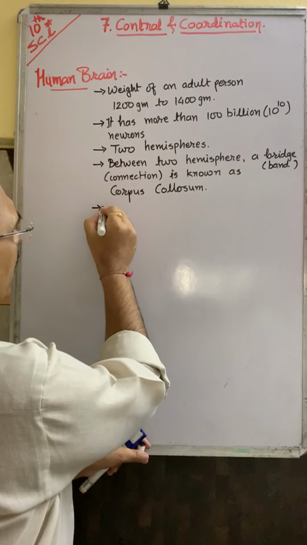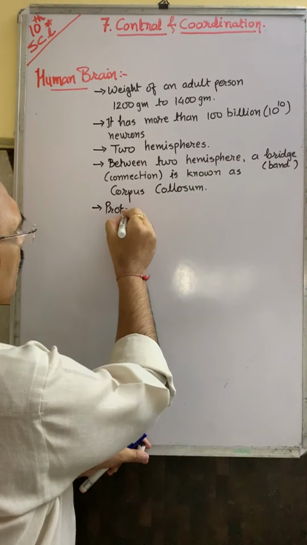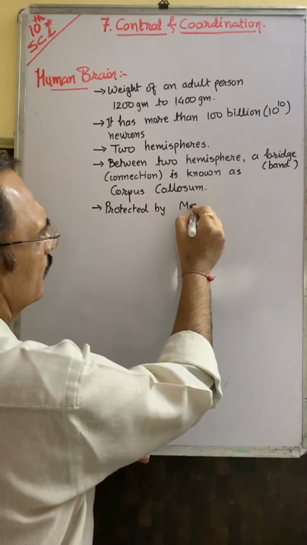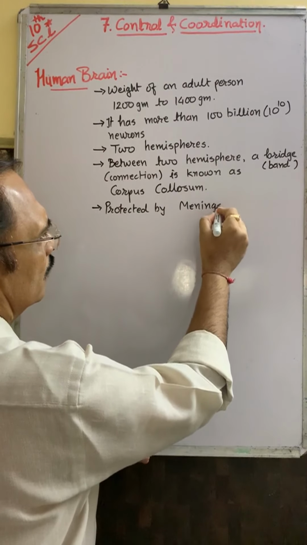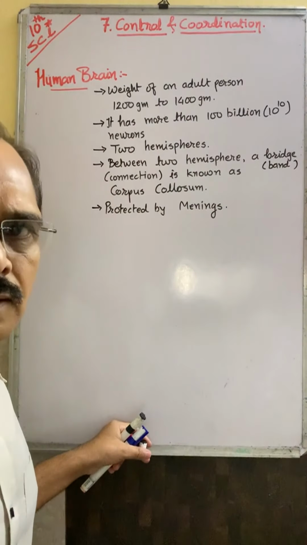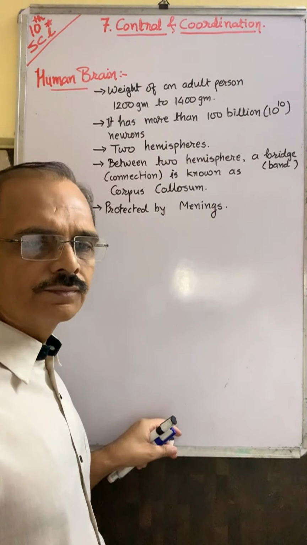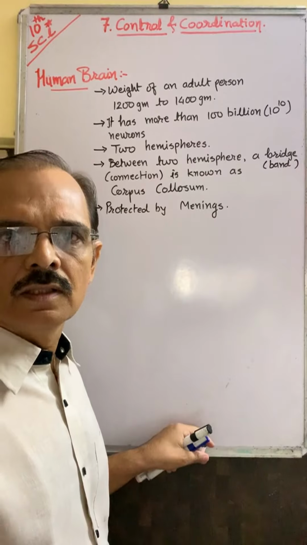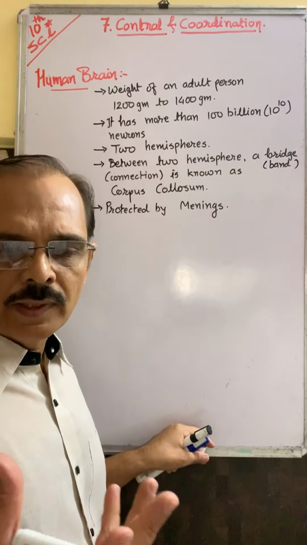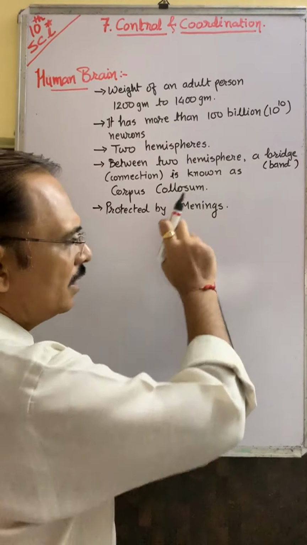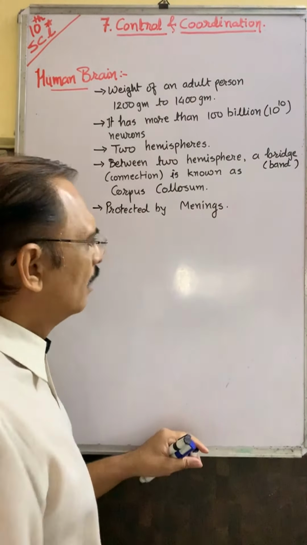Surrounding it, it is protected by meninges. Don't say meanings, it is meninges. Meninges is just like a lamination of skin. It means the brain is laminated by skin, known as meninges.